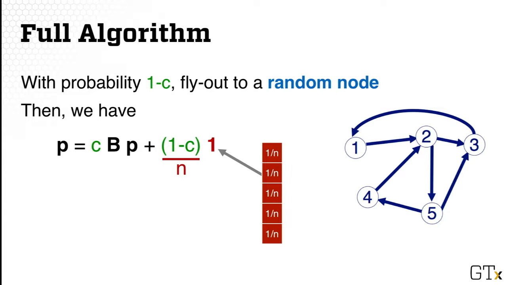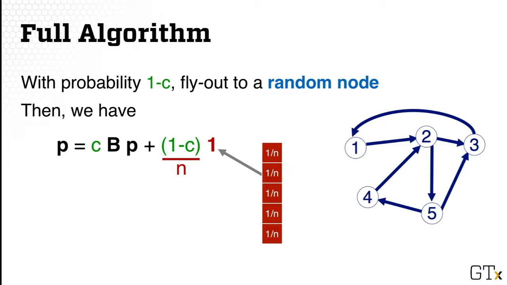So the left part of the algorithm, which is the constant c times Bp, is what we have been doing when we're doing link following. That means there's a c probability of just doing link following. And now we also add the alternative, which is (1 minus c) over n, where n is the number of nooks, times an all-one vector.